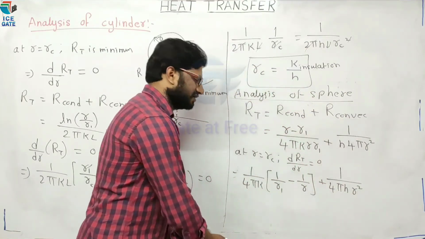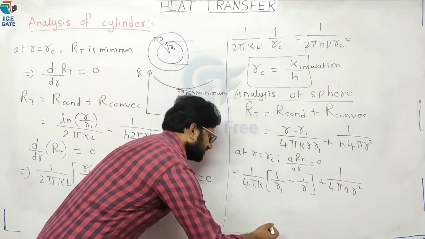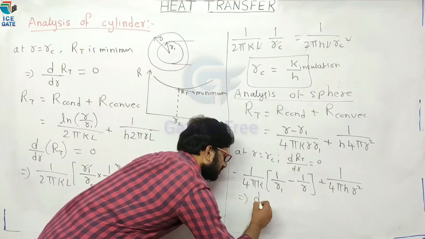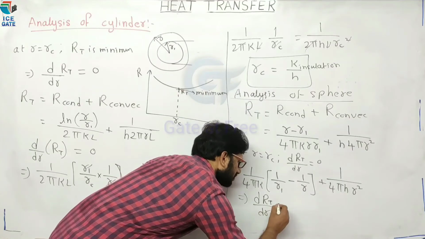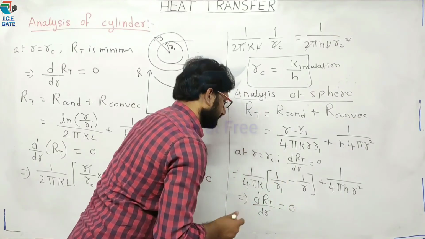Now differentiate with respect to R. Therefore dRT divided by dR is equal to 0.